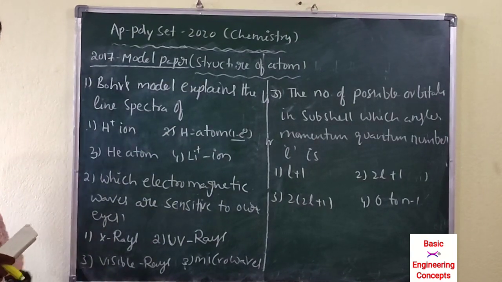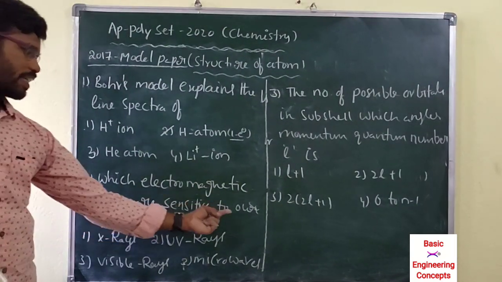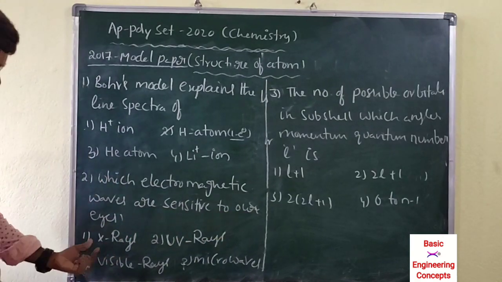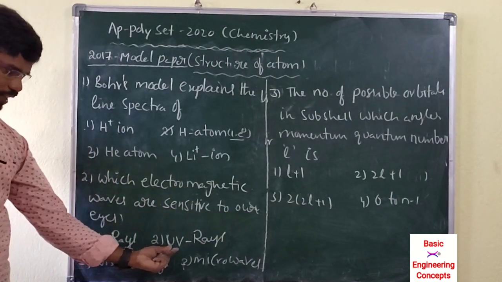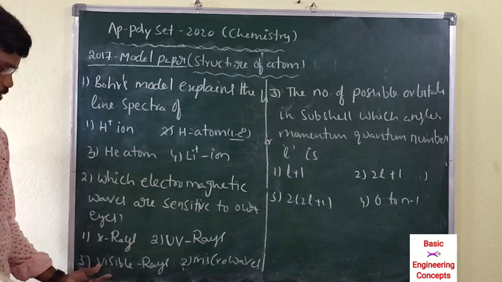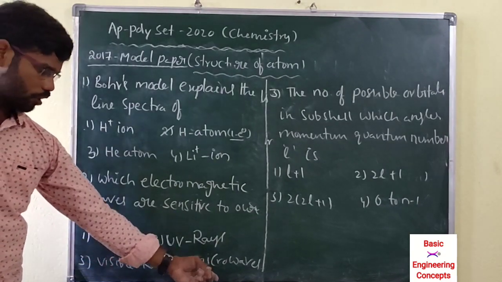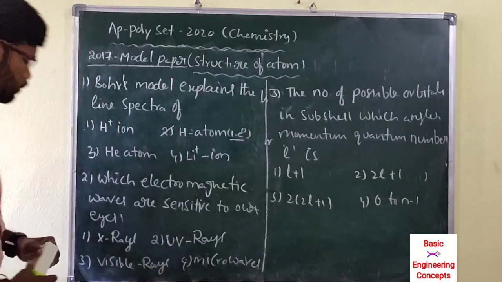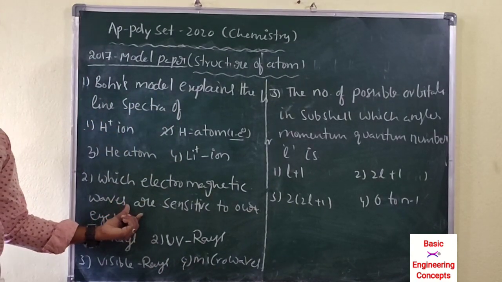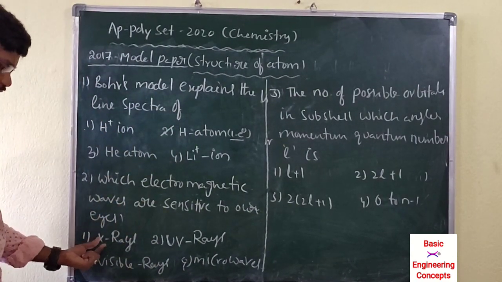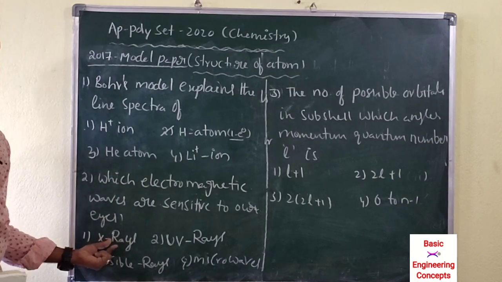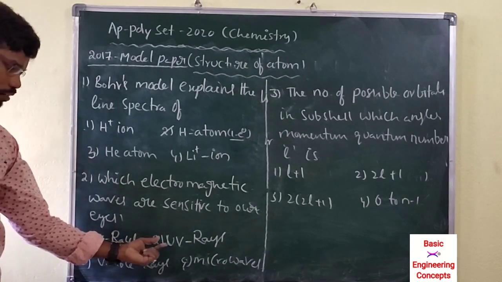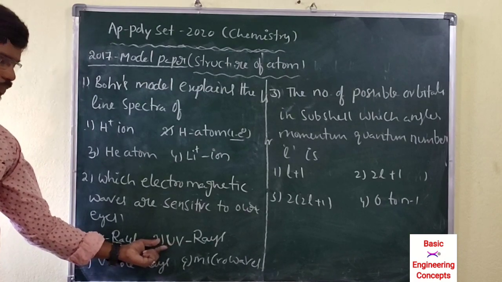Next question: electromagnetic waves sensitive to our eyes are: X-rays, UV rays, visible rays, or microwaves. Some rays we can't see directly. X-rays are very dangerous and are used for body scanning.